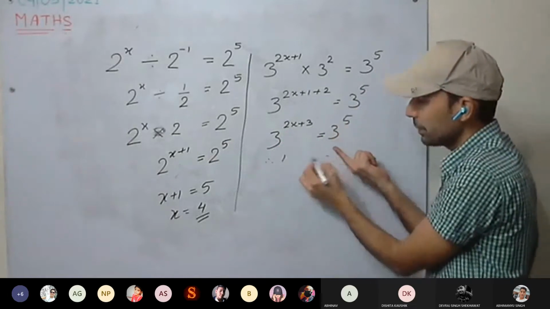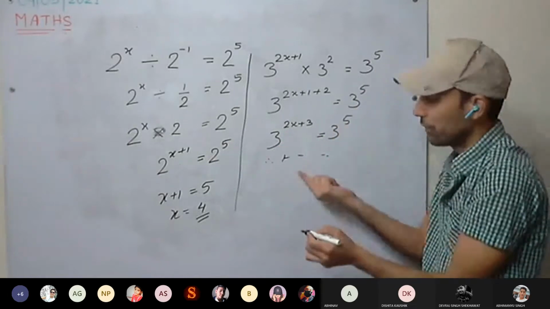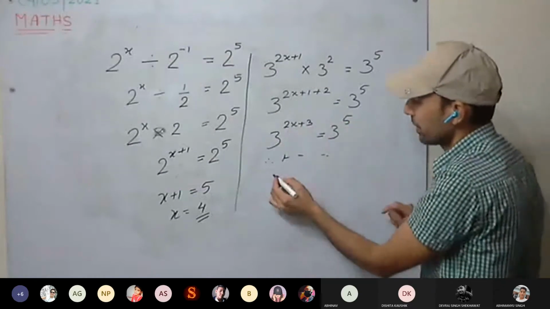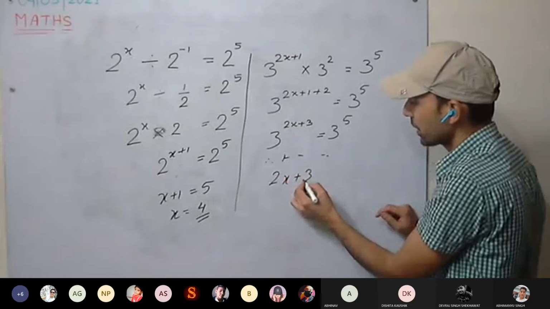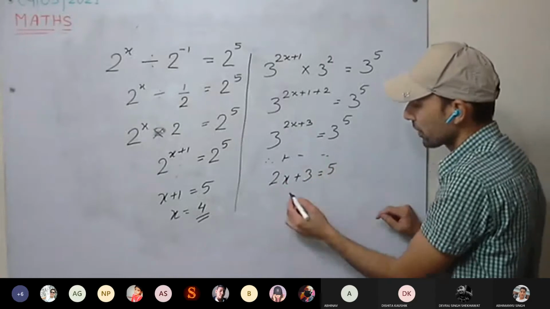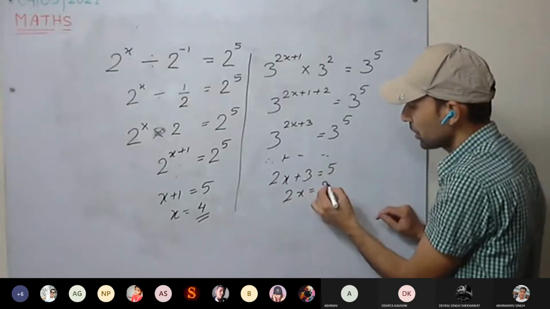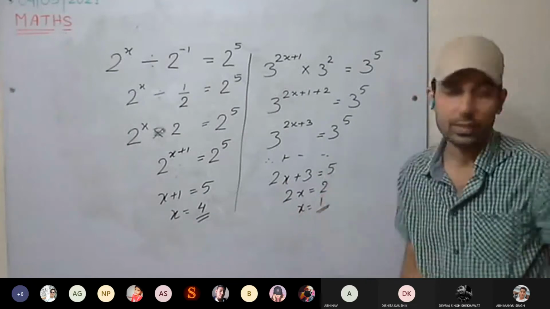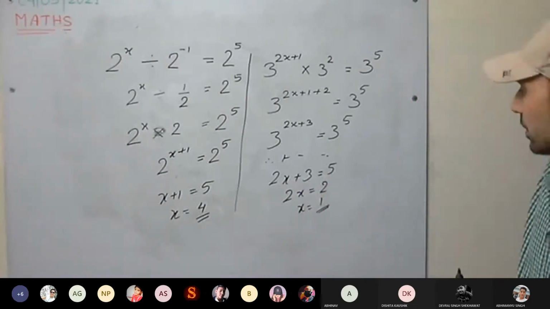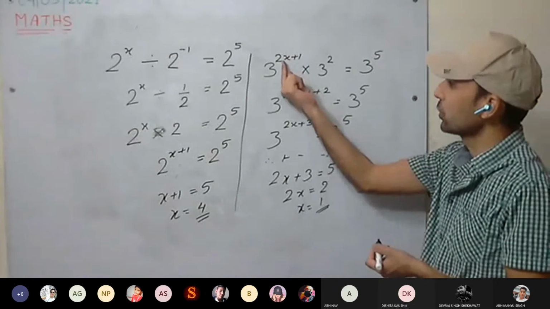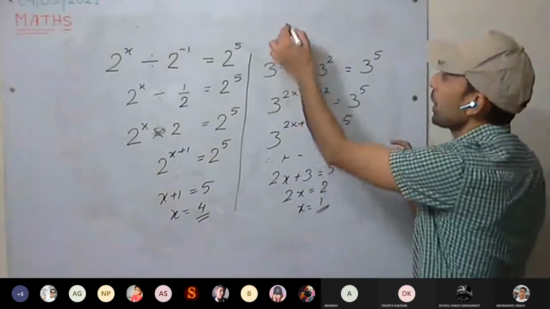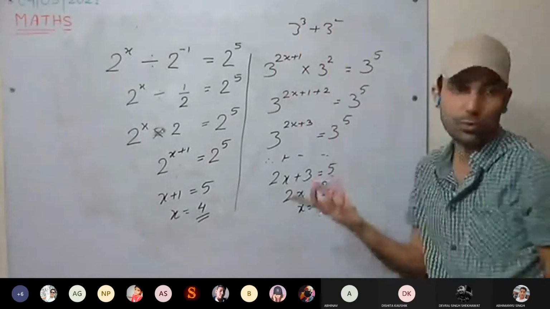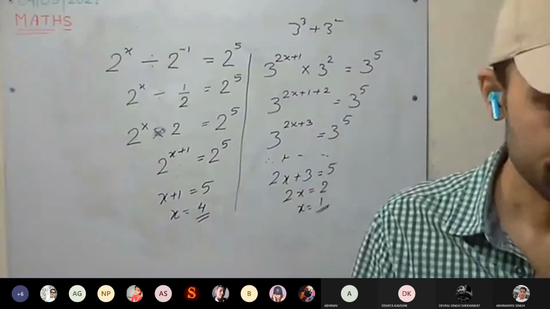Since bases are same, we can equate the powers. 2x plus 3 equal to 5, 2x equal to 2, x equal to 1. That's where you can check. Put x equal to 1 here. 2 plus 1, 3. 3 raised to power 3 plus 3 raised to power 2, 3 plus 2, 5. We got the correct answer.